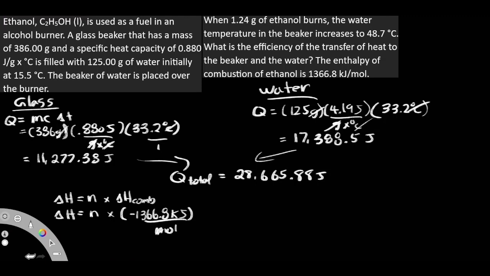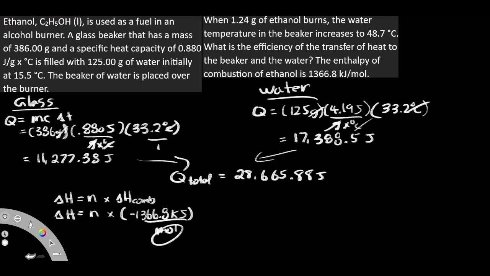However, I don't want it in moles, right? Because we want eventually our delta H, and our delta H is going to be a kilojoules value or joules value. This is what we want, because then we can compare this joules value, solely the joules, with the amount of joules that got absorbed. So how much of this, our delta H, got absorbed into our Q? We've got to compare them.